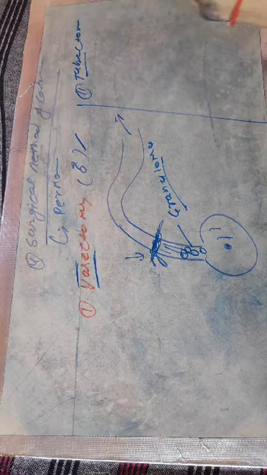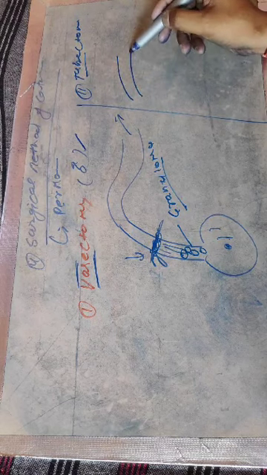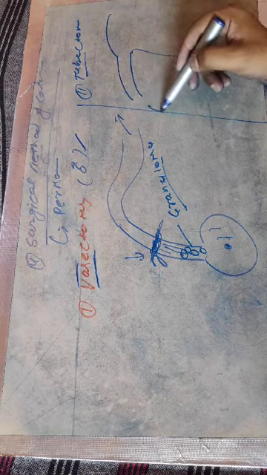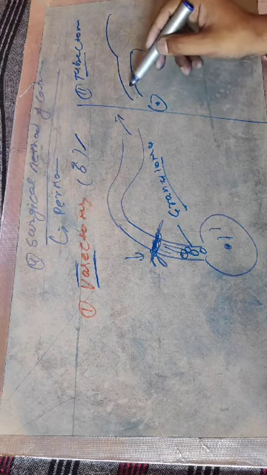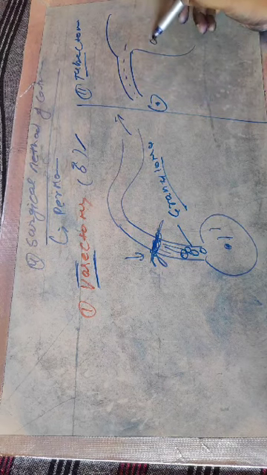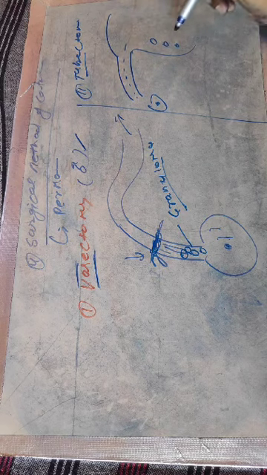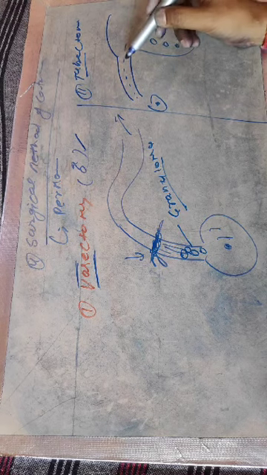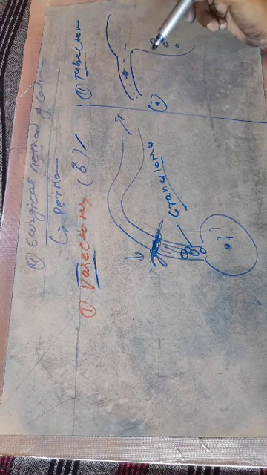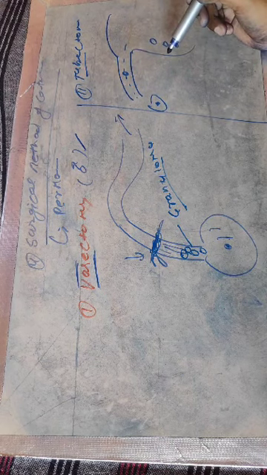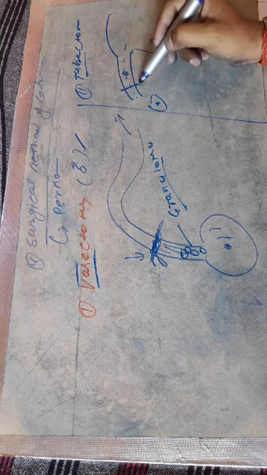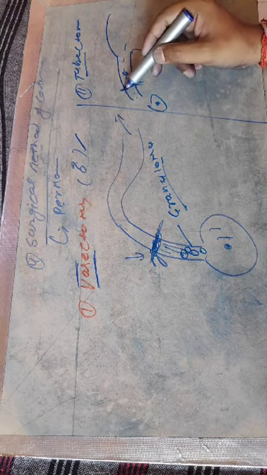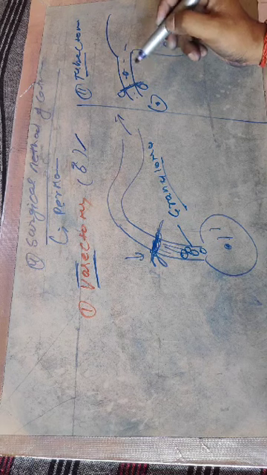Tubectomy. What happens in tubectomy? This is the fallopian tube, this is the ovarian fundus, and this is the ovary. As you know, the egg released from the ovary crosses the fallopian tube and comes to the region of the uterus. Before the uterus there is the place where there is a chance of fertilization. So what can doctors do? Doctors cut the fallopian tube by surgery and then tie it at the abdominal part.